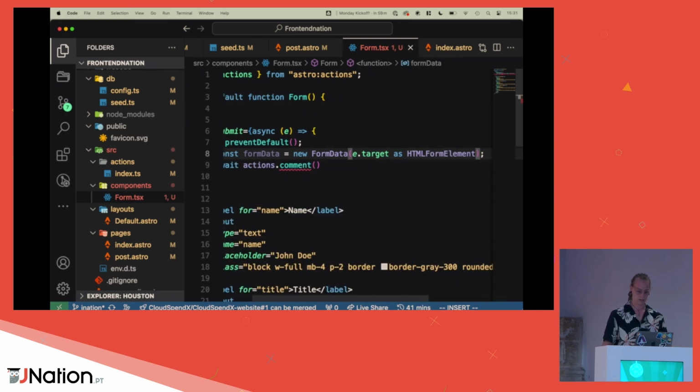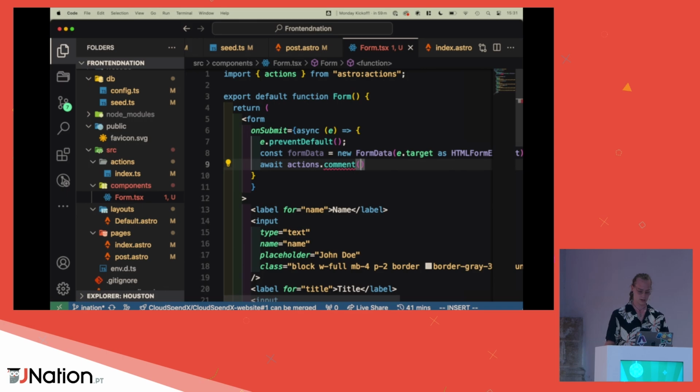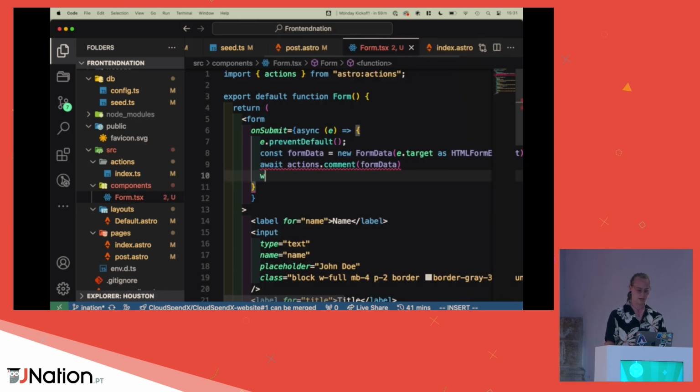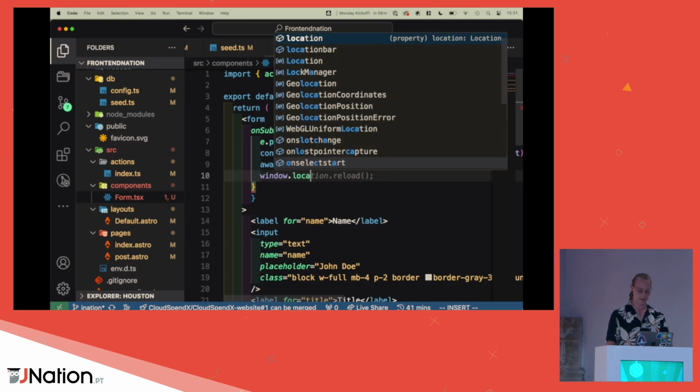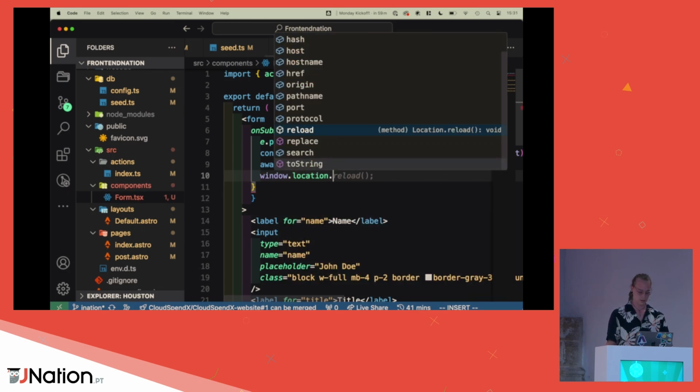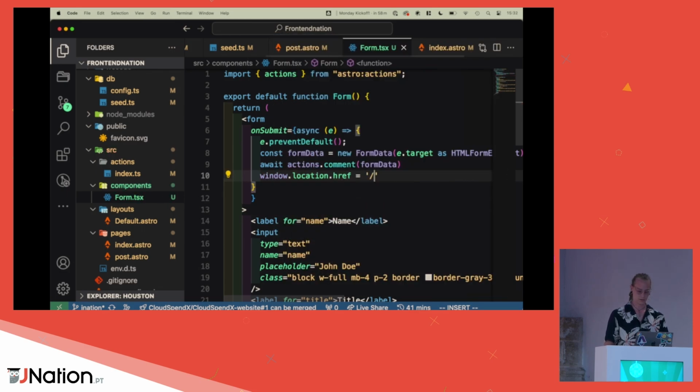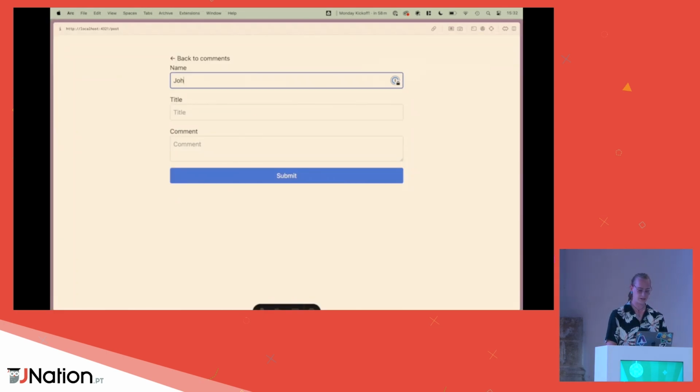That should be everything, and then let's get the form data in there. Cool. And then maybe we want to navigate again to, I'm going to quickly do it like this, location.href equals /, because I have 5 minutes left. Cool. Simple enough, right?